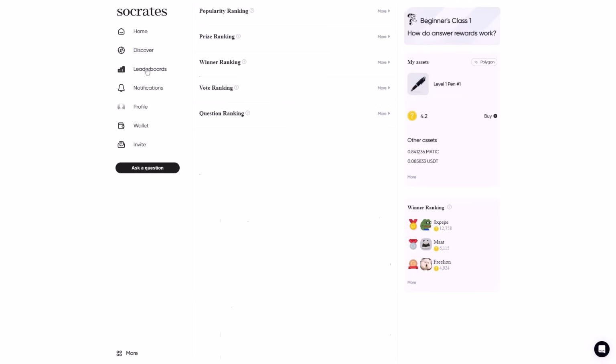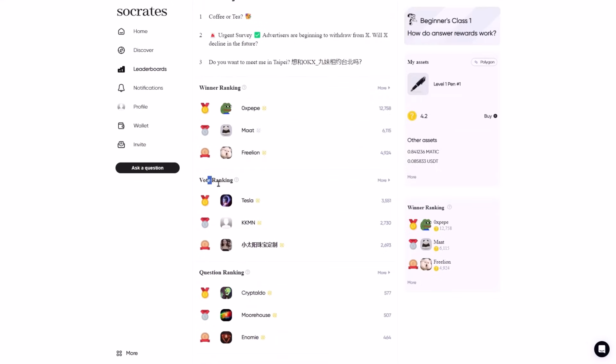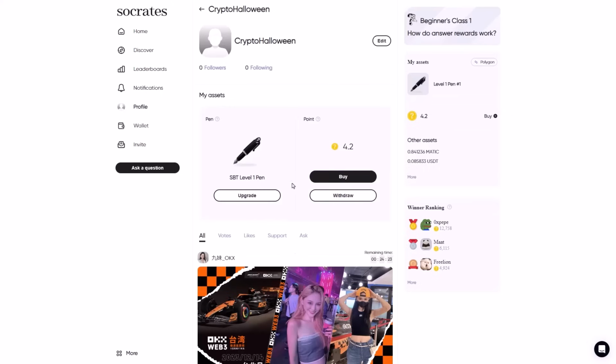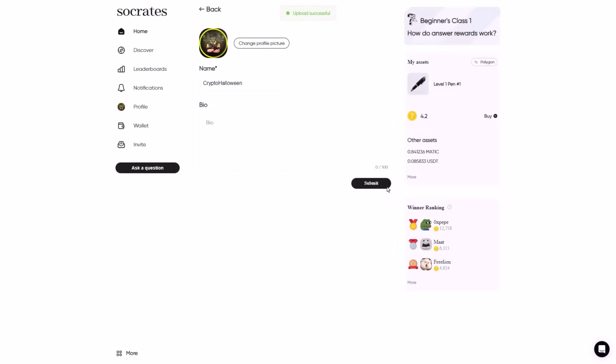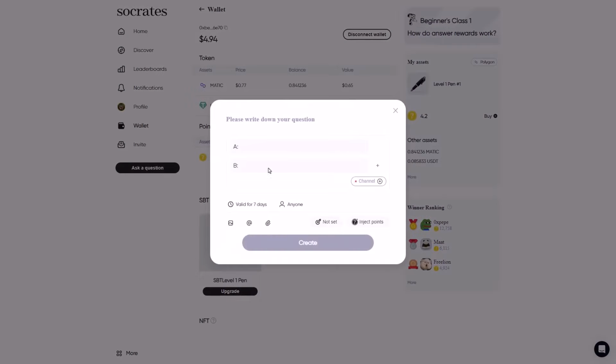Let's go to the leaderboard, and as you see, this is the leaderboard. Winner ranking depends on points, vote ranking, questions ranking, and notifications here. Let's go to invitation, interaction, follow, points system. Let's discover our profile and what we have done in this account. We can also change our picture from here, submit it, and as you see, it's changed. Let's see our wallet also. I have just 4.2 now.